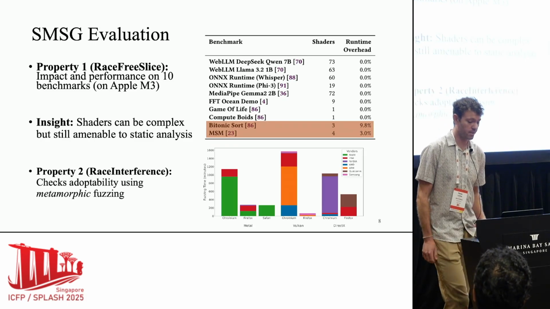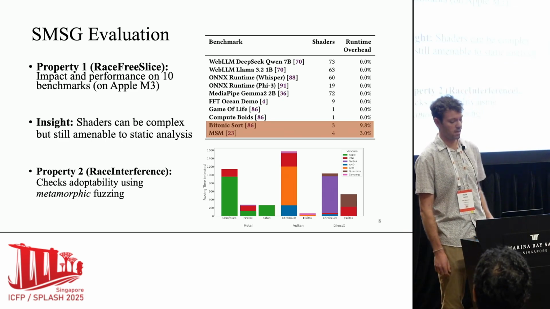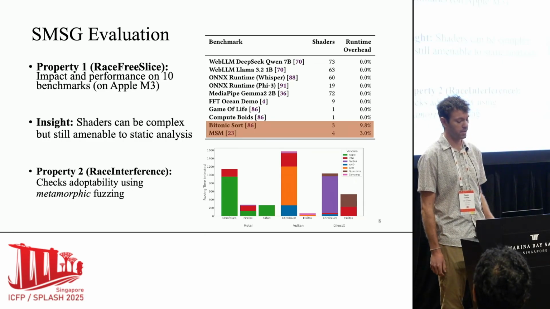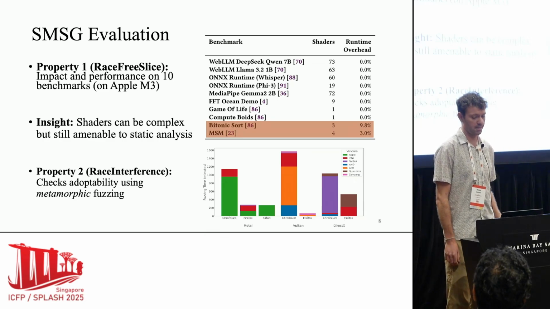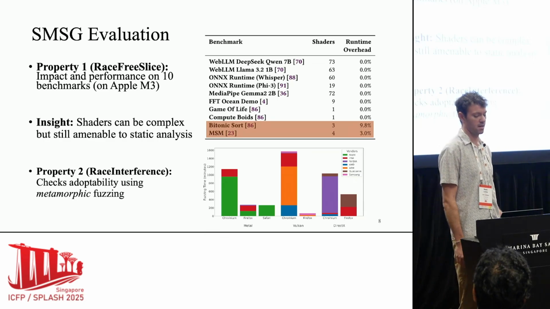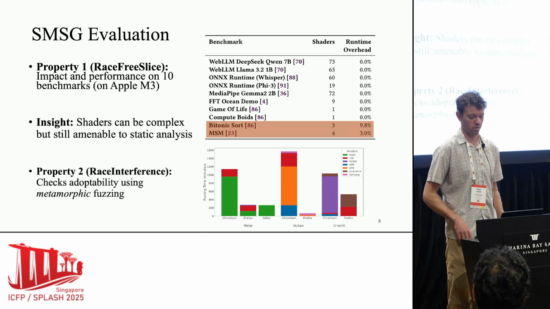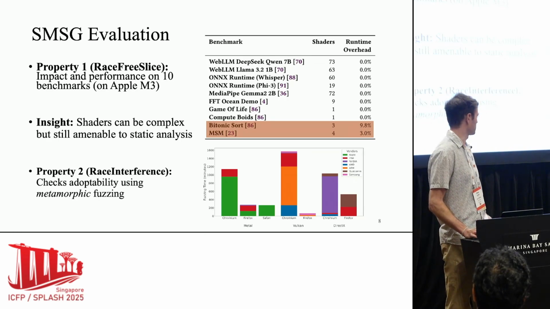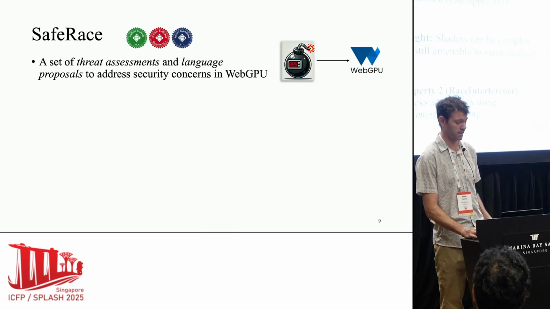The second thing we did is we checked whether or not current implementations satisfy property 2. Of course, this is experimental and empirical, so it's not formal, but we used a bunch of metamorphic fuzzing on programs, and we find that in pretty much all cases, property 2 seems to be supported by current implementations. We found one issue, but it turned out to be an unrelated compiler bug as far as we're aware. So that shows that potentially these properties could be adopted by current implementations and the WebGPU specification.